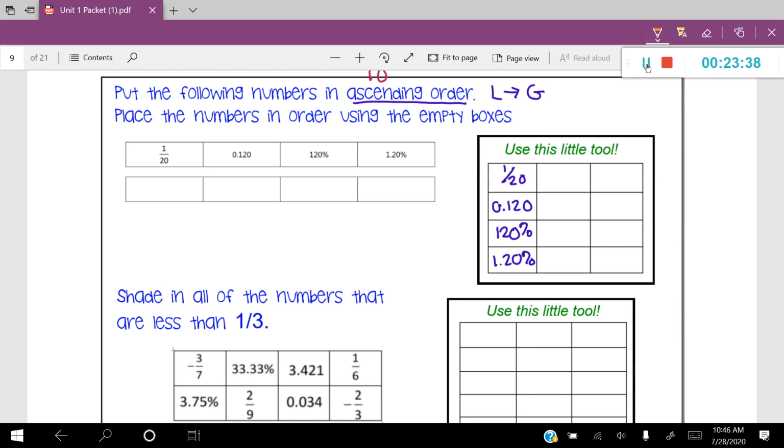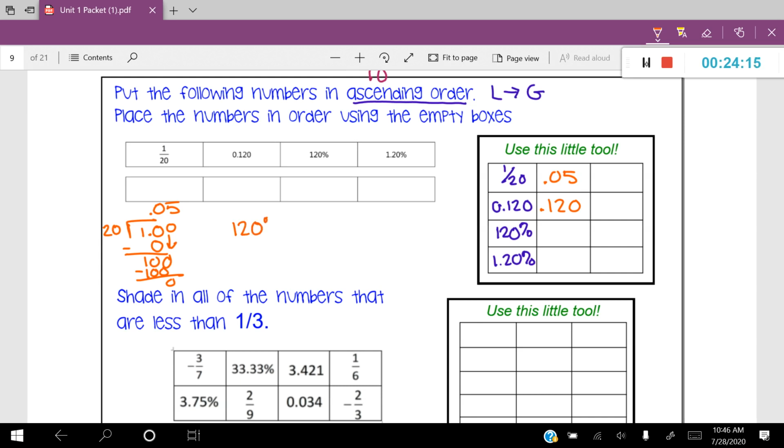And let's take those numbers and put them into decimal form. So let's do the first one, 1 divided by 20. We have to do a little bit of work here. I'm going to add my 0. And 20 doesn't go into 10, so I'm just going to subtract them and bring down my 0, and it's going to be a 5. Leaving me with a remainder of 0. So there's my decimal. So we have 0.05. 0.120, well, that's already in decimal form. That's awesome. Let's keep it that way.